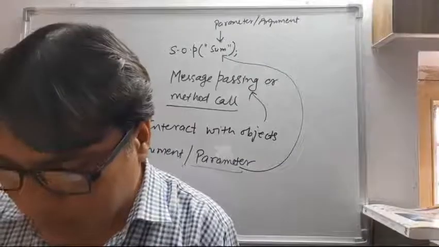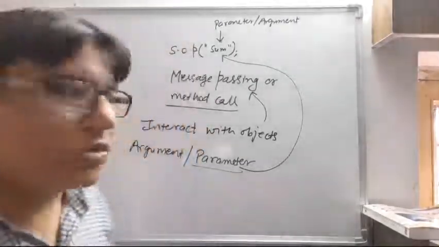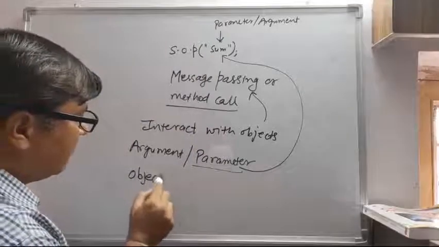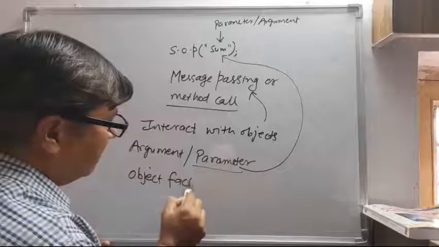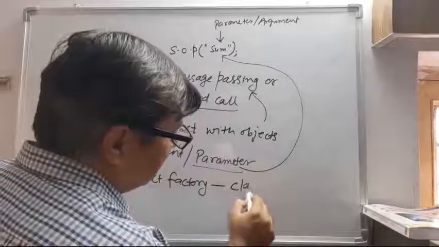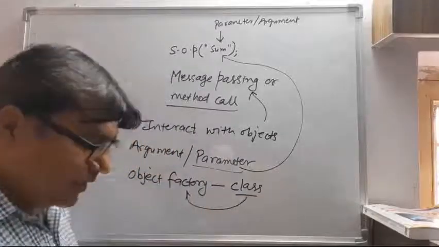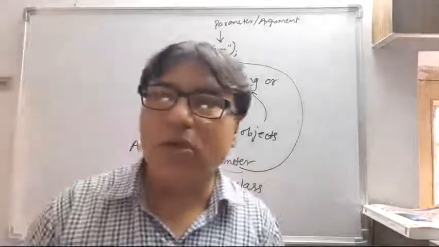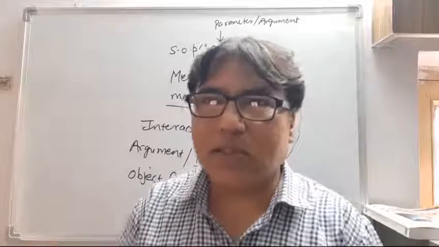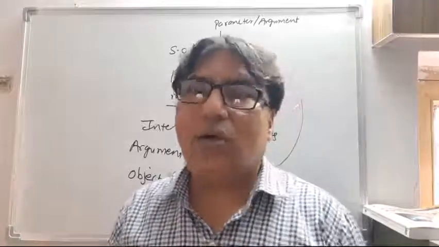This yellow part examples. Moving on forward, last time also I told you what an object factory is. Object factory is class. Class is known as an object factory. Why is it called an object factory? Because it is a blueprint. Class is a blueprint, as I told you last time also, that helps us to create an object.